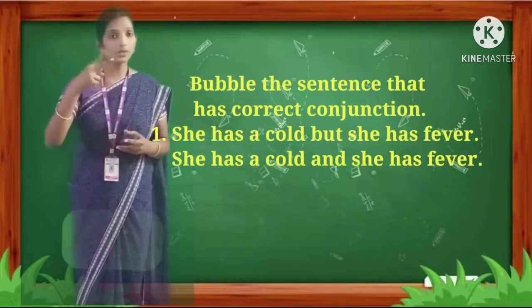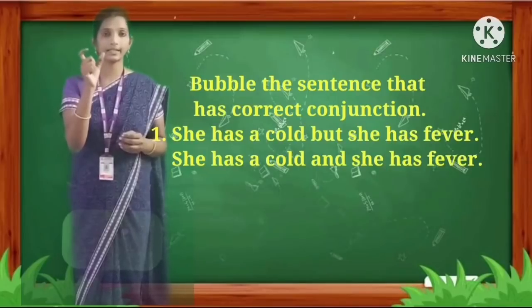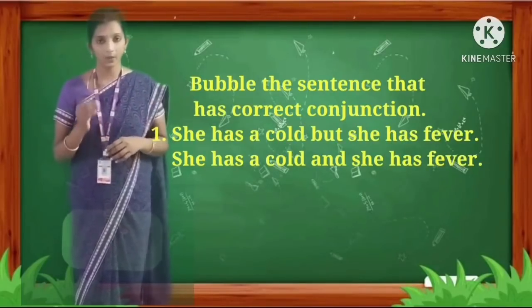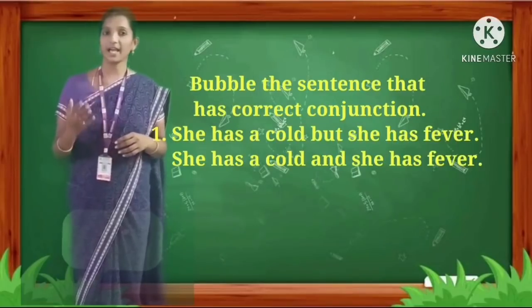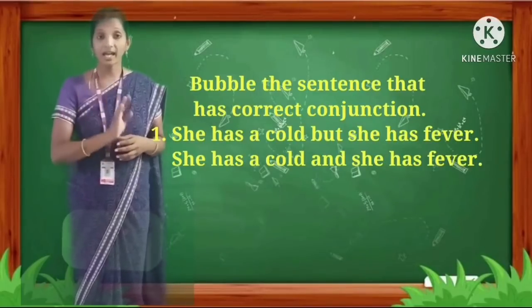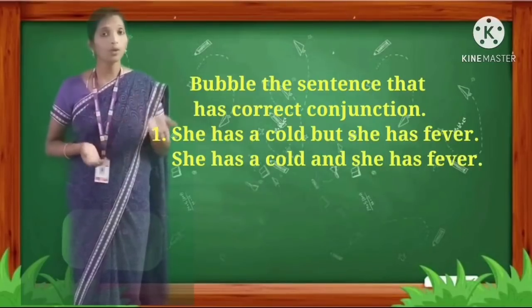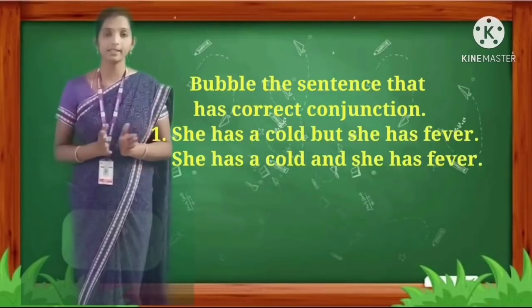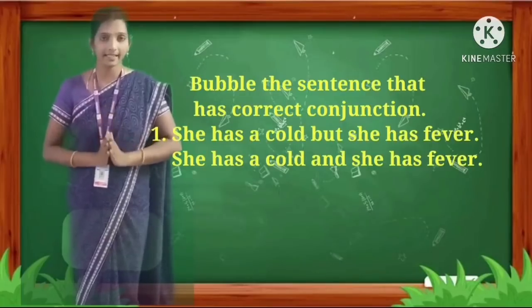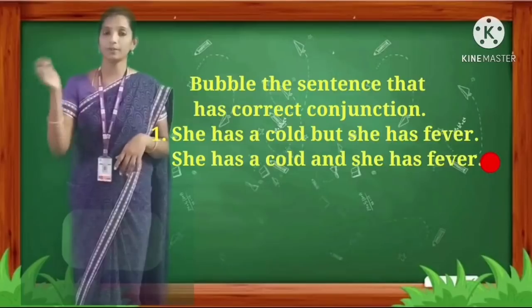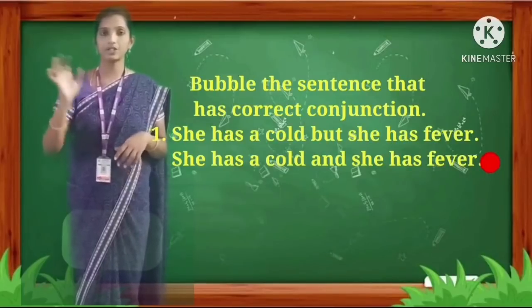So in these two sentences, whichever uses the correct conjunction, we have to bubble that sentence. First one, she has a cold, but she has fever. She has a cold and she has fever. So cold and fever goes hand in hand, is it not? So the conjunction and is correct. So she has a cold and she has fever should be bubbled. That sentence should be bubbled.